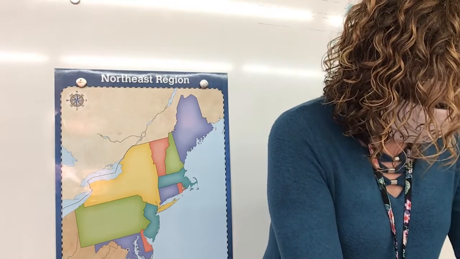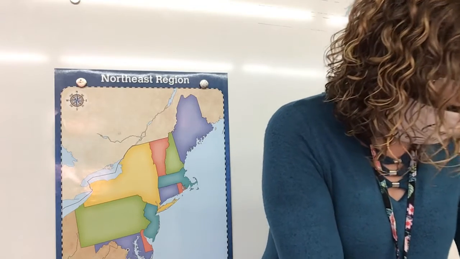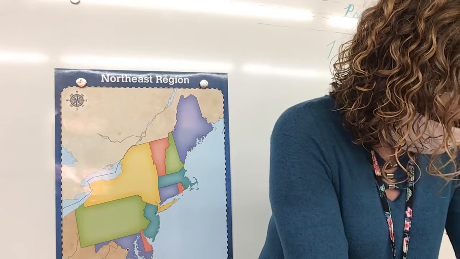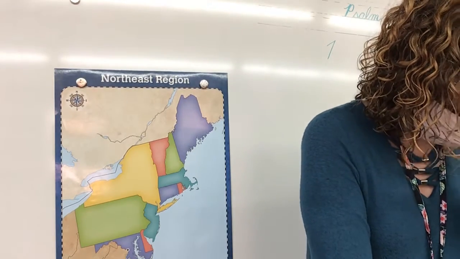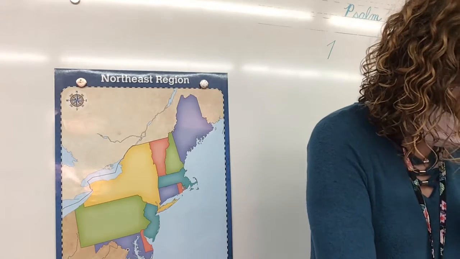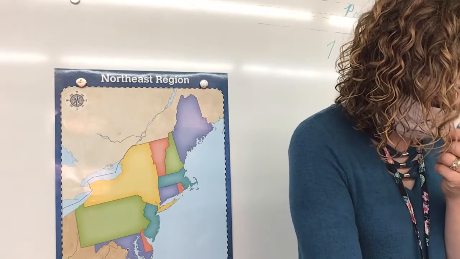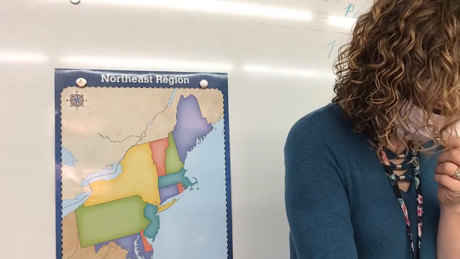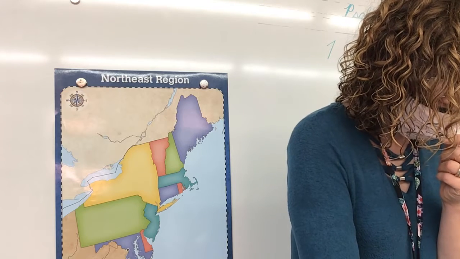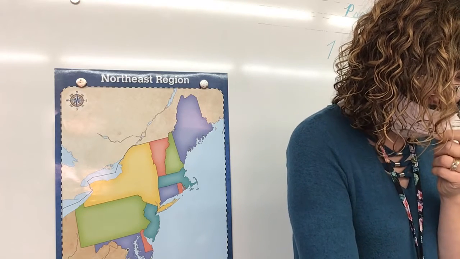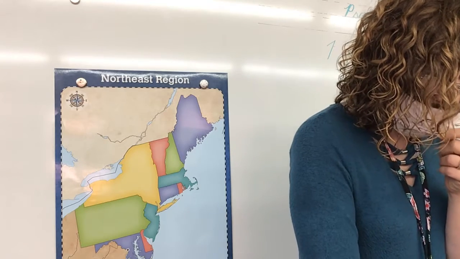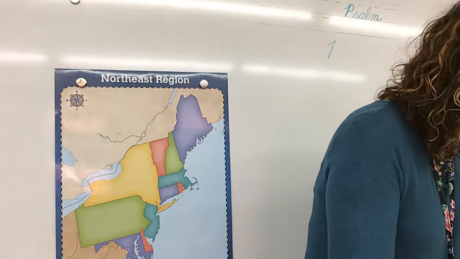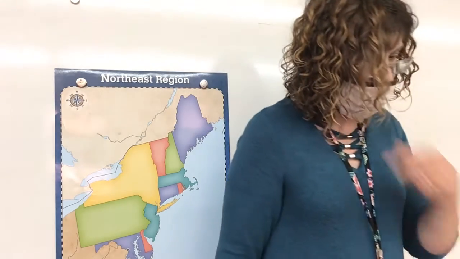And God said, let the earth bring forth grass, the herb yielding seed, and the fruit trees yielding fruit after his kind, whose seed is in itself upon the earth. And it was so. And the earth brought forth grass, and the herb yielding seed after his kind, and the tree yielding fruit whose seed was in itself after his kind. And God saw that it was good. And the evening and the morning were the third day. Genesis 1:11 to 13.